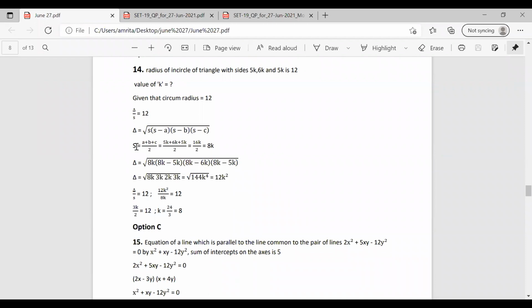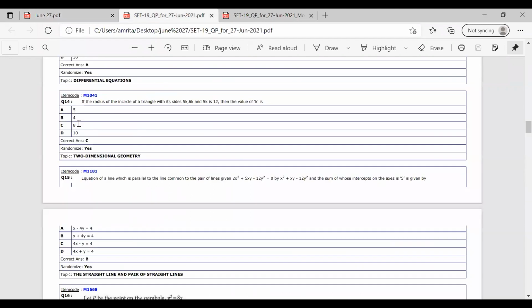So we have the value of delta and s, and substituting it we get 12k square by 8k equal to 12. Solving, we have 3k by 2 equal to 12. From that we can find the value of k. k will become 8. So in this question the value of k becomes 8, and the correct answer is option C.